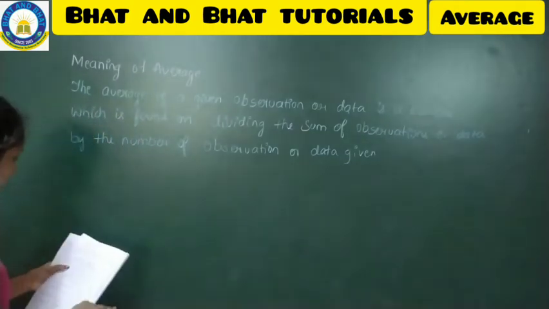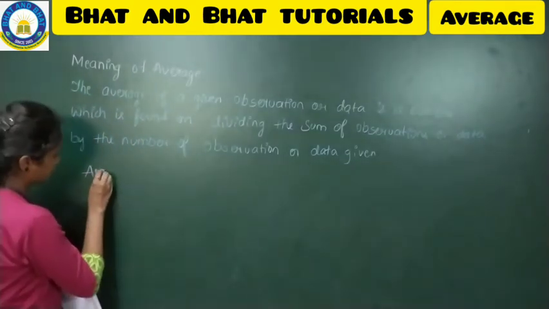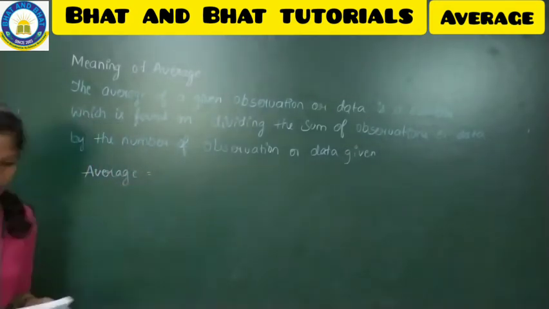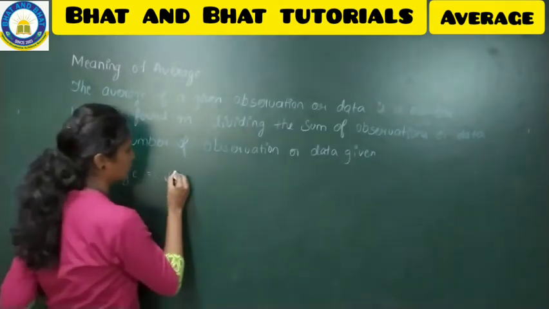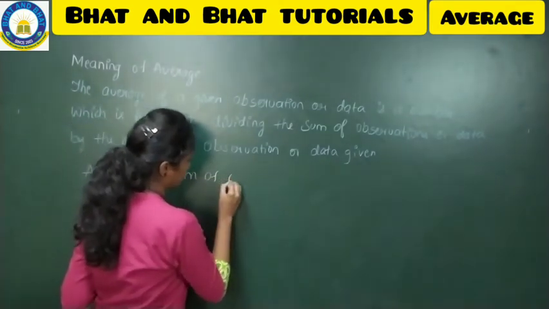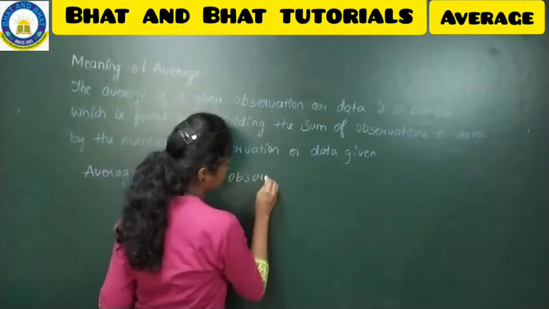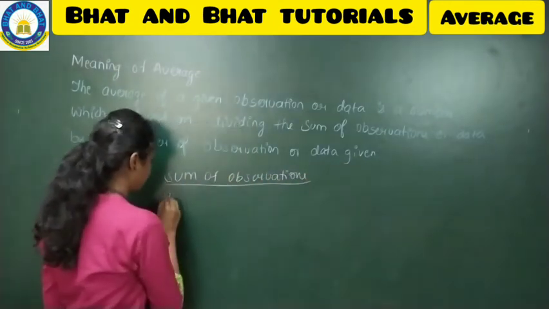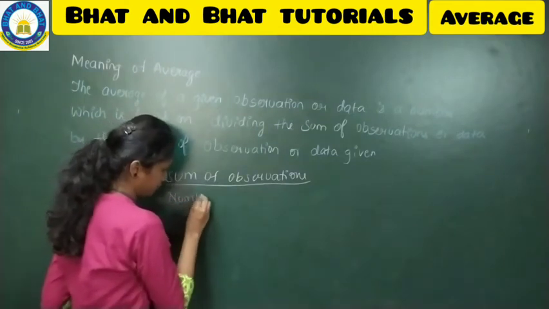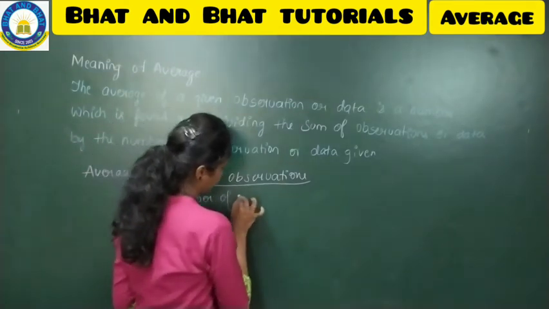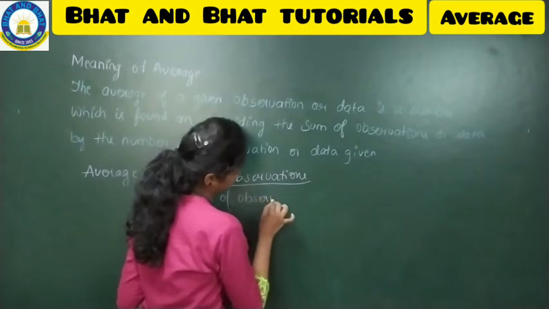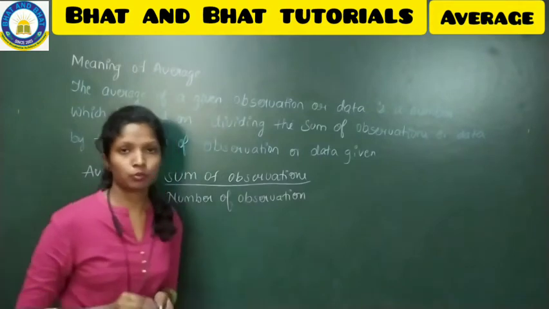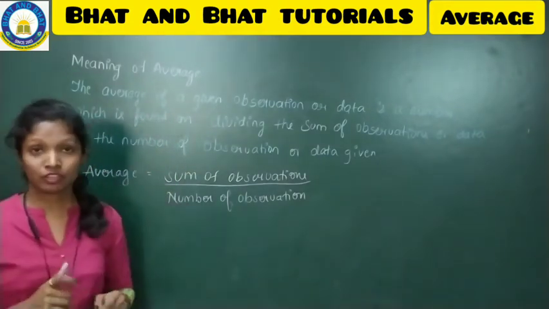So right now you can learn this formula, that is: average is equal to sum of observations divided by number of observations. This is the formula that we usually follow when we are going with the average problems.